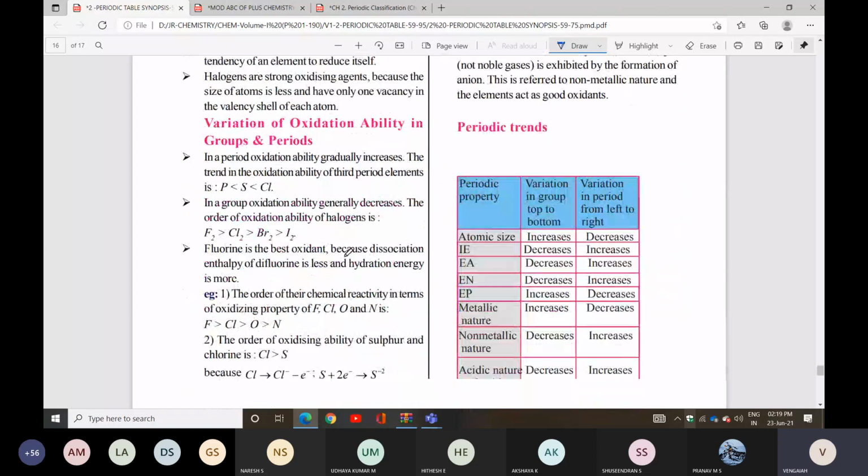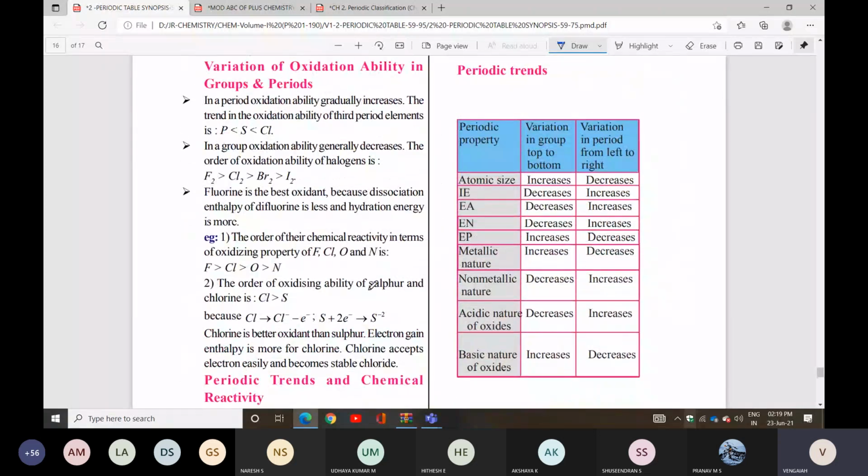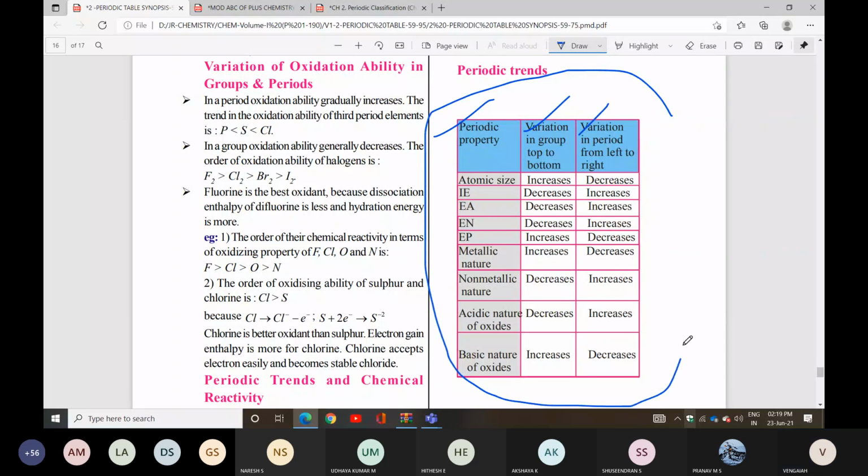Next we have periodic trends. At least take a screenshot of this alone. So what are the periodic trends? Periodic property, variation in group, variation in period. This alone you can take a screenshot of. Atomic size increases in a group and decreases in a period. Ionization enthalpy decreases in a group and increases in a period.